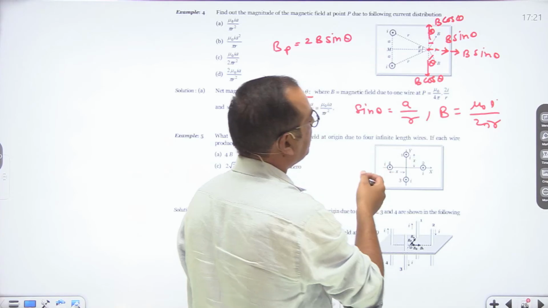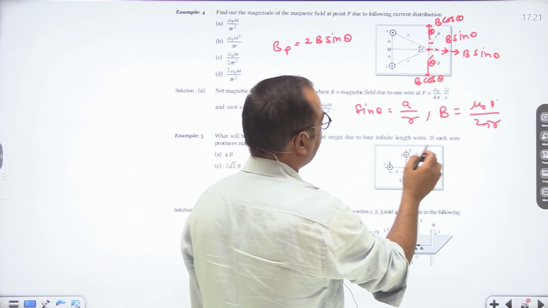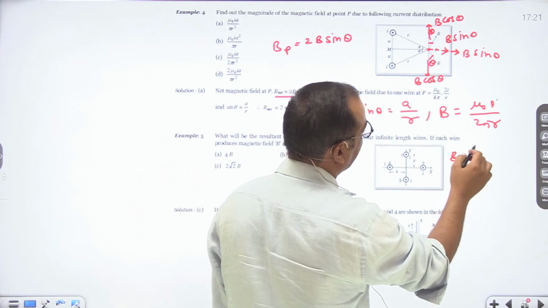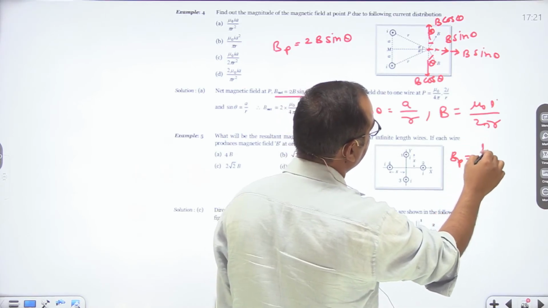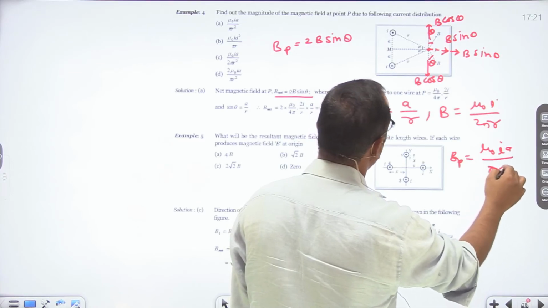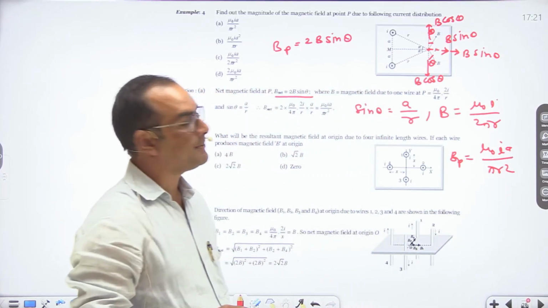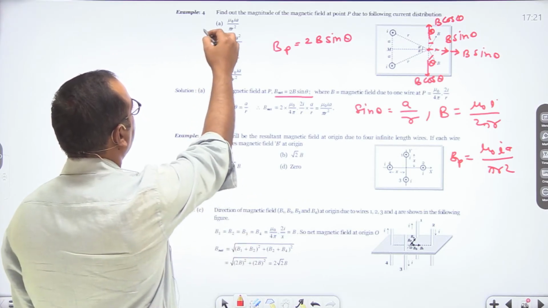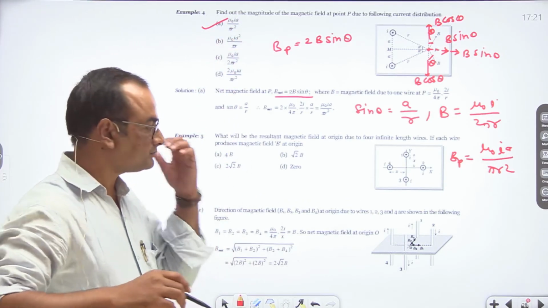So BP is equal to 2B sine theta. So 2 cancels out and it is mu naught I A upon pi r square. So any option having this value, mu naught I A upon pi r square will be correct.